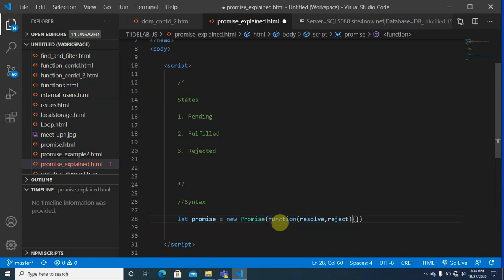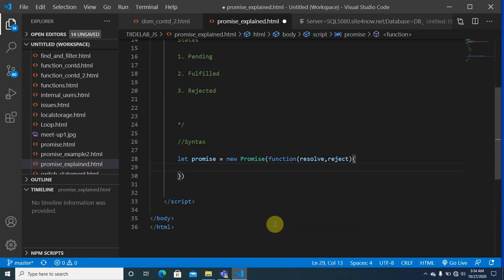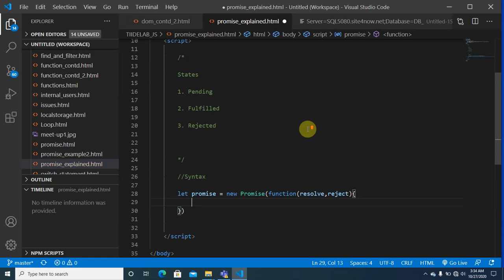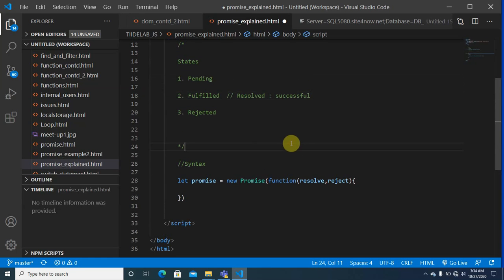Resolve and reject. Resolve is when stuff is resolved, which means a successful promise. And then a failure is when it's rejected.